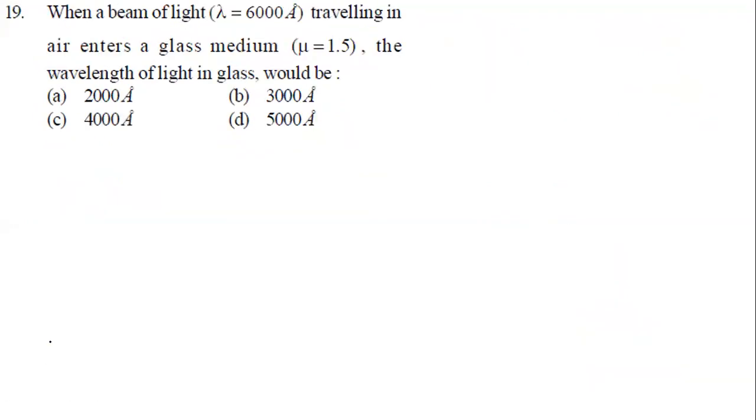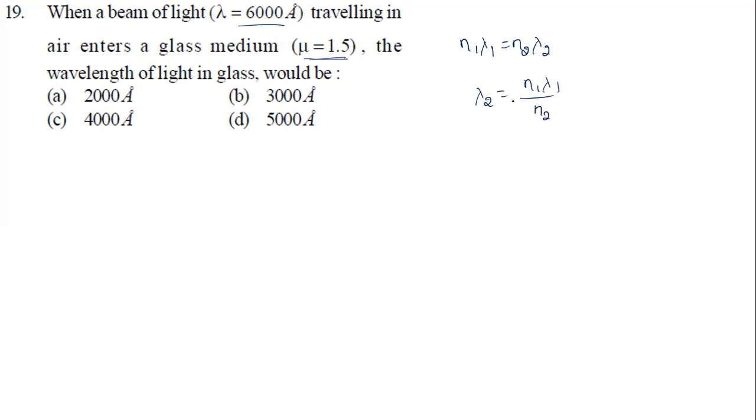Look at the next question now. Question number 19. A beam of light, lambda is 6000 angstrom, is traveling in air and enters a glass medium of refractive index 1.5. The wavelength of light in the glass is how much? So it is basically the formula n1 lambda 1 equal to n2 lambda 2. We need to find lambda 2, so lambda 2 equal to n1 lambda 1 by n2.